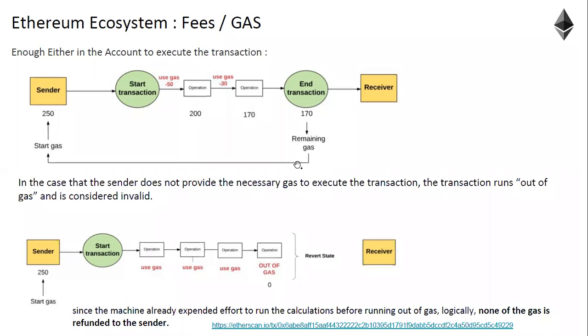If the remaining gas is being sent to the sender, then how does the receiver receive ether? Come on. This is for the transaction fee calculation. I'll add an example. Now you are the sender. You want to go to your friend and give 1 lakh rupees. You started traveling. Will you calculate the petrol you spend for travel in the 1 lakh?